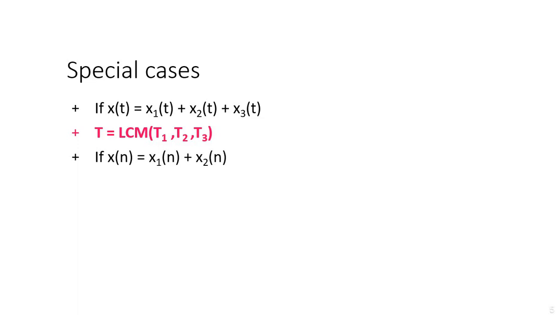In the discrete domain, if x of n is equal to x1 of n plus x2 of n, here we will have fundamental time periods N1 and N2 for x1 of n and x2 of n. Then N is equal to the LCM of N1, N2. So these are special cases where we have to consider more than one signal.